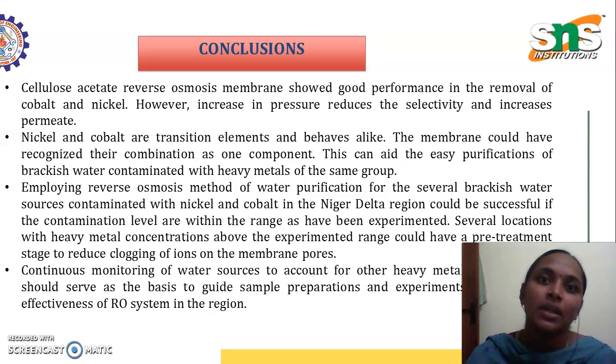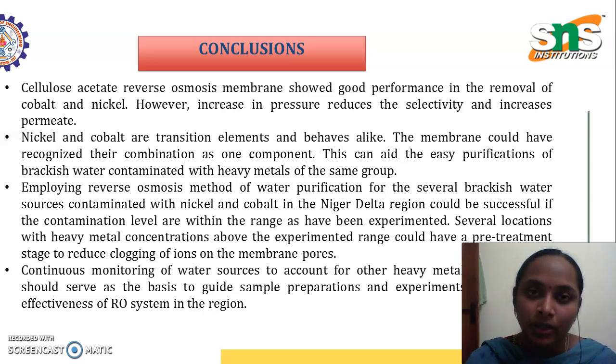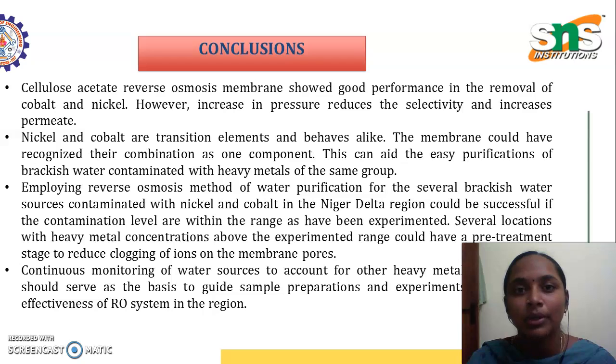So even though we can purify the water and remove impurities like heavy metals such as nickel and cobalt through the reverse osmosis process, it is recommended that continuous monitoring be done to find the effectiveness for the heavy metals present, so that we can prepare the solutions easily for the reverse osmosis process. This is the conclusion given for this case study.